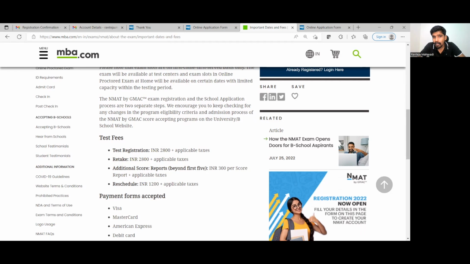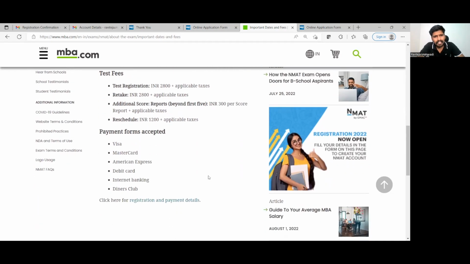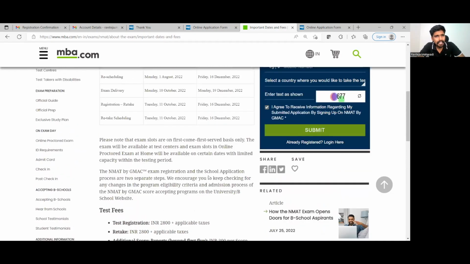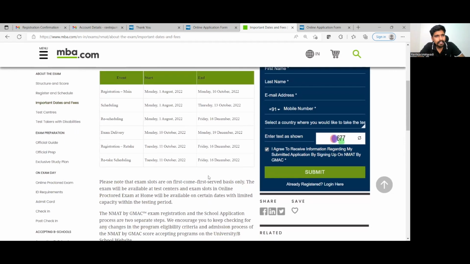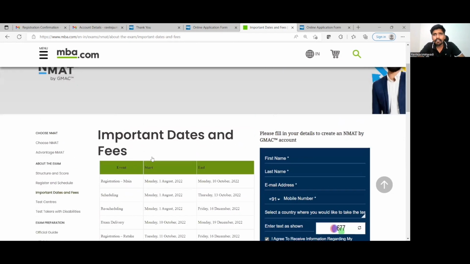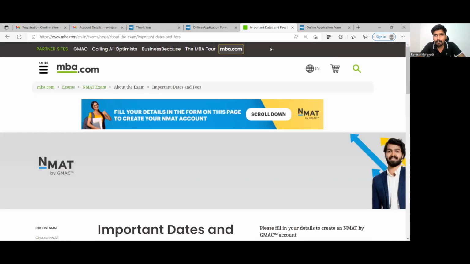You can download your scorecard up to the first 5 times. Beyond the first 5 times, if you want to download your scorecard from the dashboard the 6th time, they will charge money. To reschedule as well, there is some amount that you will have to pay. And there are different types of payments that are accepted, right? So let us quickly get into the form filling part of it, how to go about it, right?